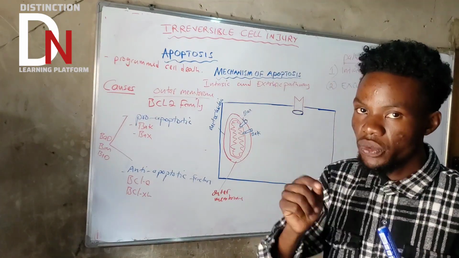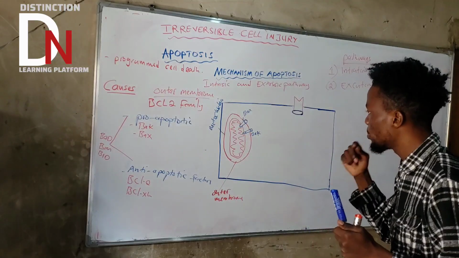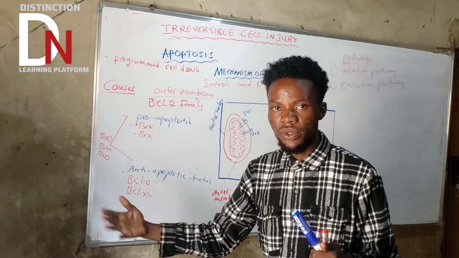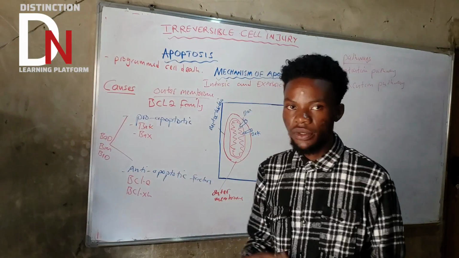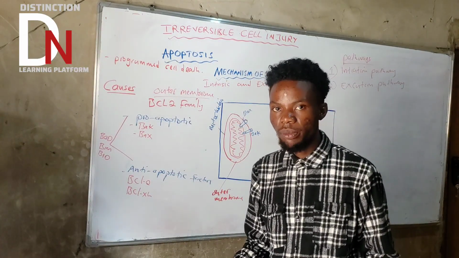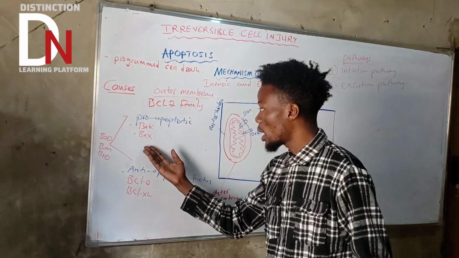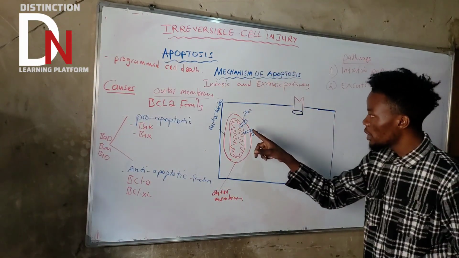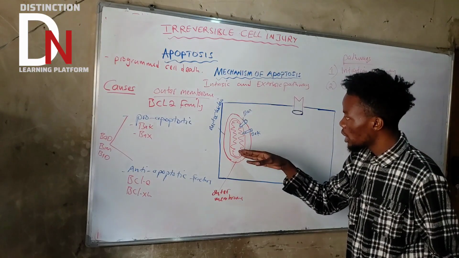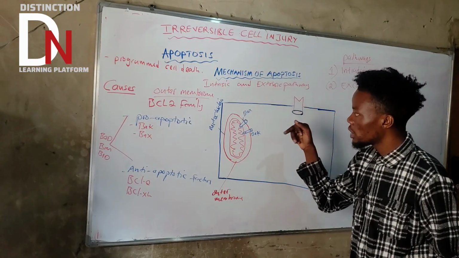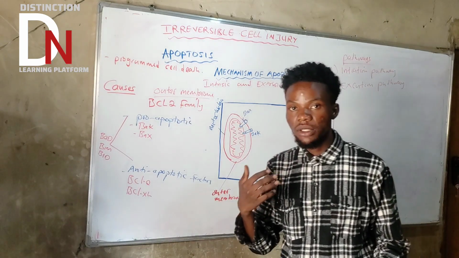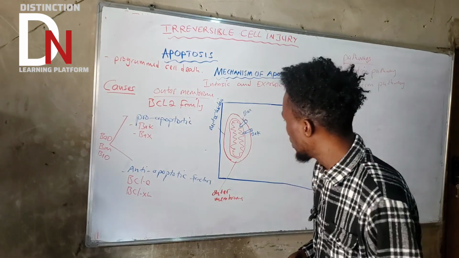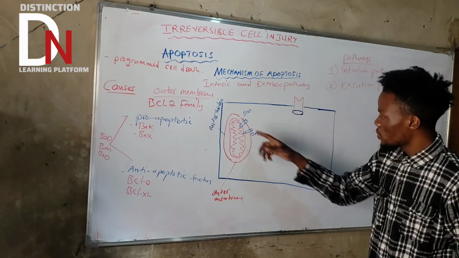If that happens, what's going to happen? BAX and BAK are going to be activated by BAD, BIM, and BID, because these are the ones that control whether the cell goes into apoptosis or not. Now, if a cell wants to go into apoptosis, they are going to activate BAX and BAK. If BAX and BAK are activated, they will come to the mitochondria and form pores, so that the permeability of the mitochondria is going to increase.